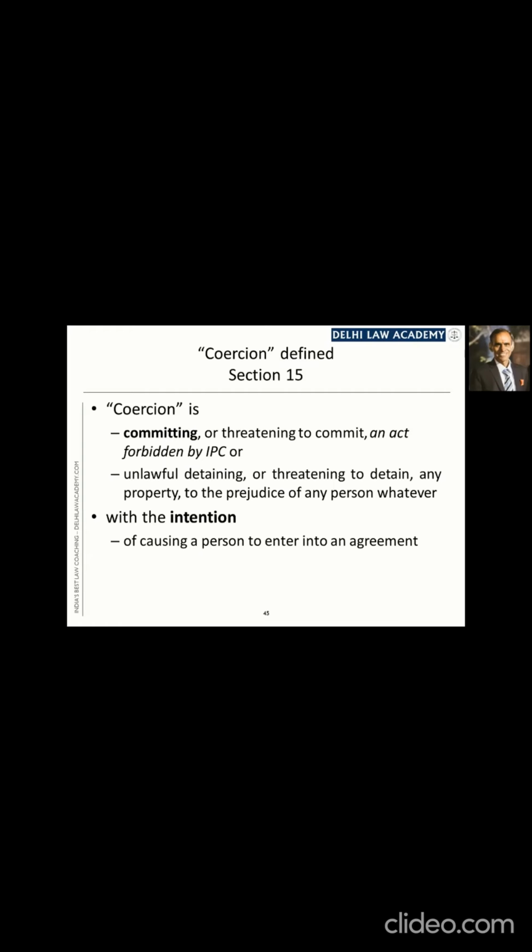Secondly, unlawful detaining or threatening to detain any property to the prejudice of any person whatever is also coercion. Any one of these two acts should be coupled with one intention. The intention should be to cause a person to enter into an agreement. For coercion to exist, there must be this intention along with any one of the first described two acts.